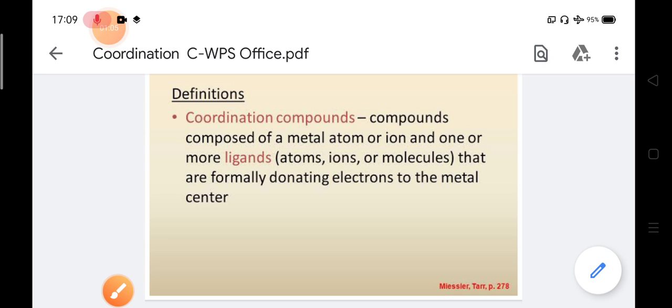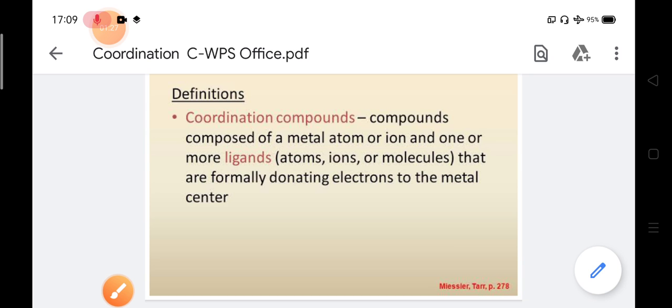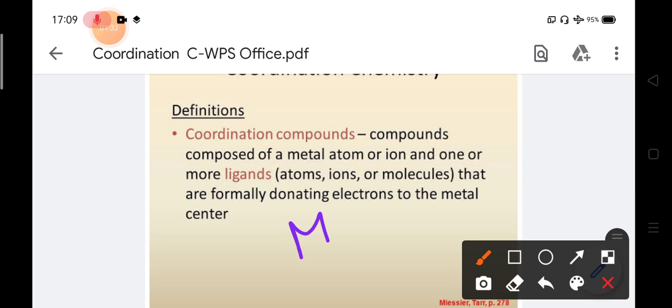So what is a coordination compound? Coordination compounds are those compounds composed of a metal atom or ion, mainly only one metal atom generally, and one or more ligands that are formally donating electrons to the metal center. So in a coordination compound, there should be one metal atom, and that metal atom is attached to one or more ligands. Suppose there are 4 ligands. This is the ligand, L.